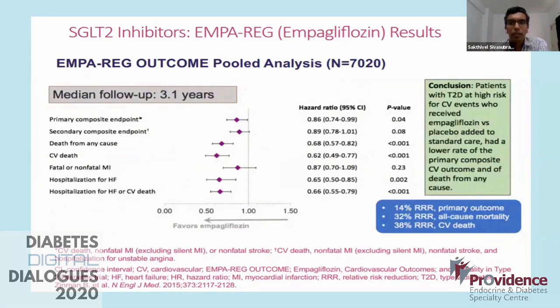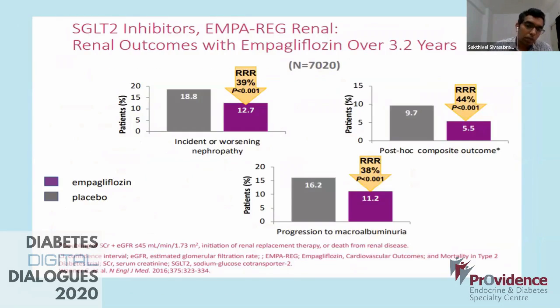But what I would like to say is that patients with type 2 diabetes at high risk for cardiovascular events who received EMPA versus placebo added to standard care had a lower rate of primary composite CV outcomes, and the percentage was staggering, and of death from any other cause. Again, this made the FDA look, apart from the cardiac part, also at the renal part of SGLT2 inhibitors. In the EMPA-REG renal arm, they showed that the renal outcomes with empagliflozin over 3.2 years showed a reduction rate of more than, say, 38%, 44%.